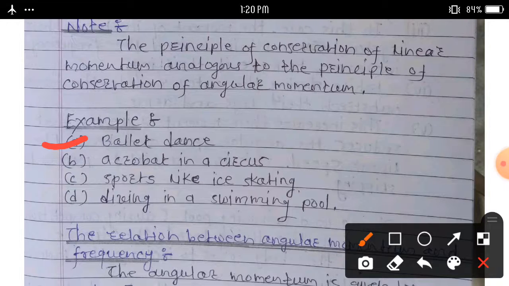Second one, acrobats in a circus, it means rope walkers. Sports like ice skating. And the last one, diving in a swimming pool.